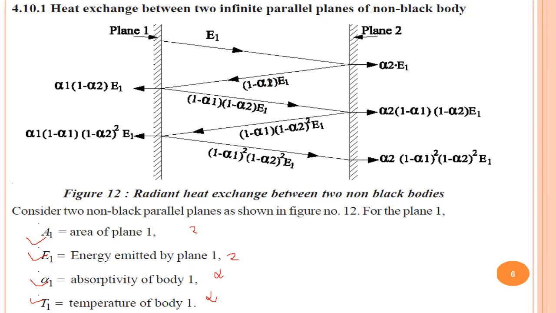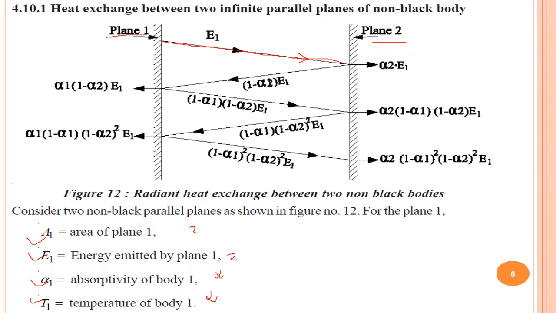We start with this analysis. From plane 1, energy E1 is emitted and moves towards plane 2. Plane 2 is not a black body, so it will not absorb all the radiant energy.